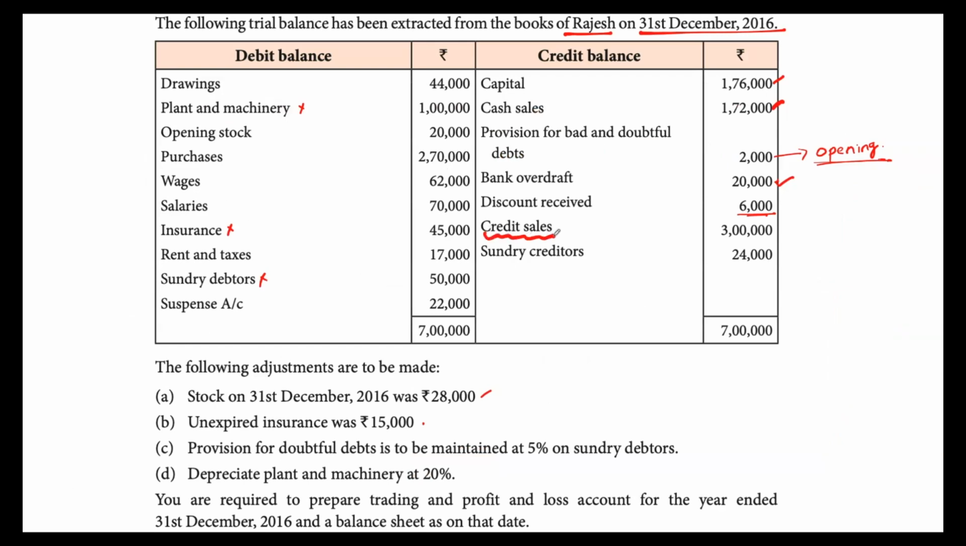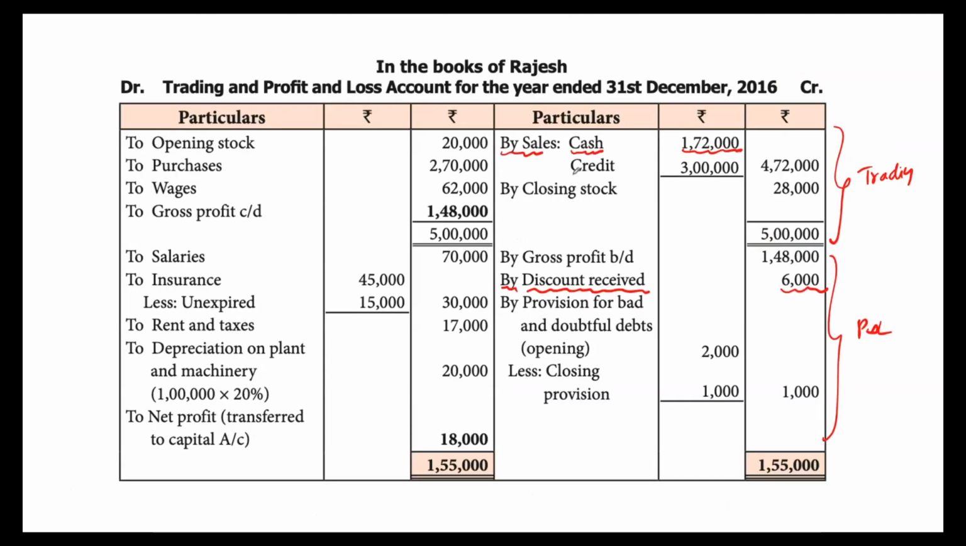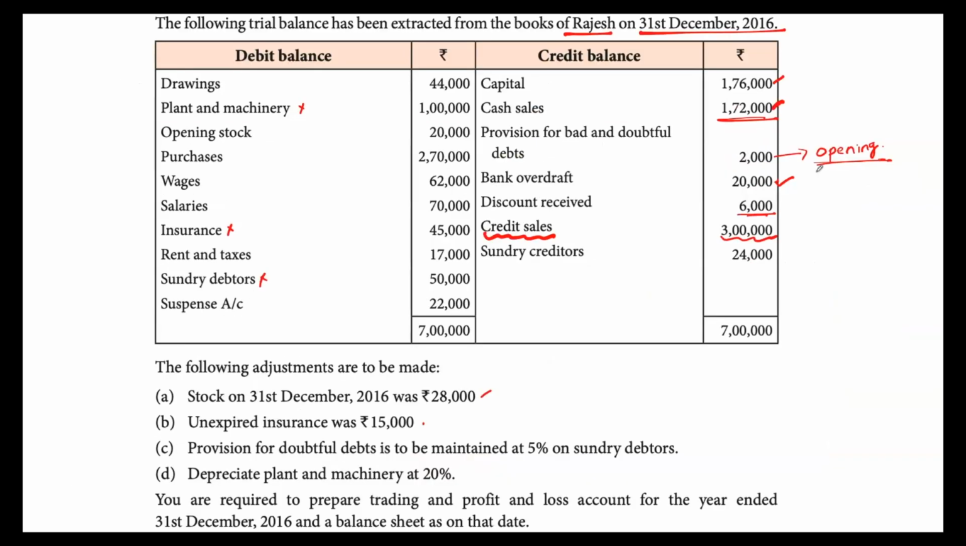Then credit sales. Okay. Now we got the breakup. Earlier we already captured the cash sales. Now credit sales is 3 lakhs. So here we say by sales credit 3 lakh. So 1,72,000 plus 3 lakh, the overall sales is 4,72,000.